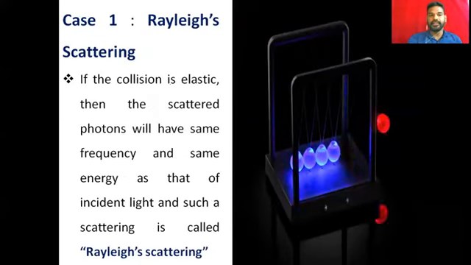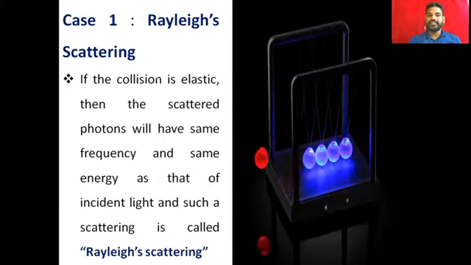And then there is another type of scattering, called Rayleigh scattering. What is Rayleigh scattering? It is an elastic collision. Elastic collision means what? You can see the animation here.